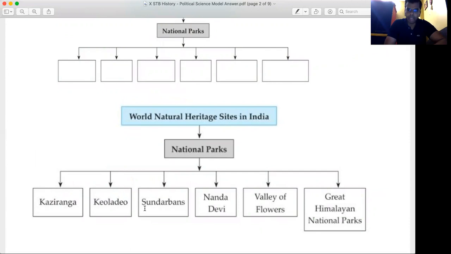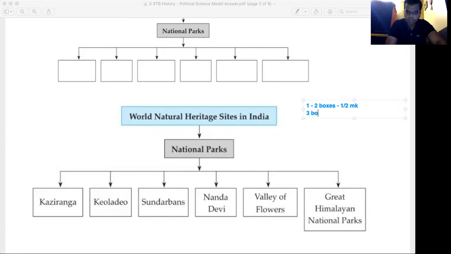Sixth, Great Himalayan National Park. Now students, over here in this question, how exactly will you give yourself marks? Listen carefully. If 1 or 2 boxes are correctly filled, you will get half mark for it. If 3 boxes are correctly filled, you will get 1 mark for it.